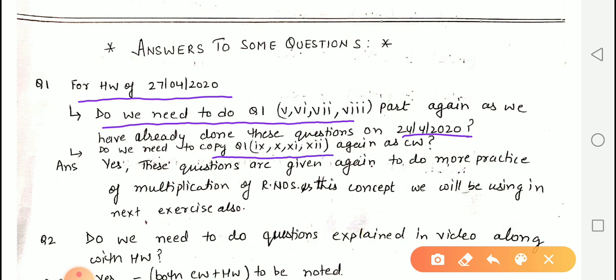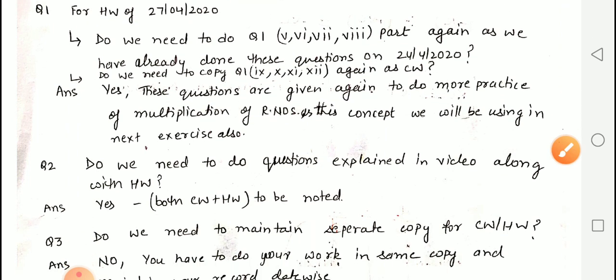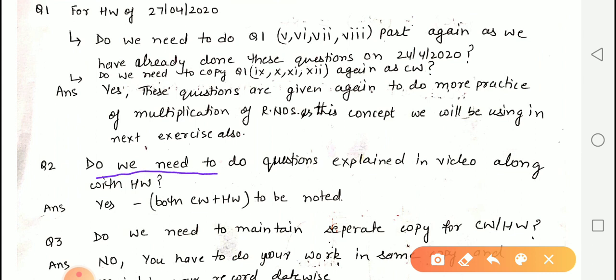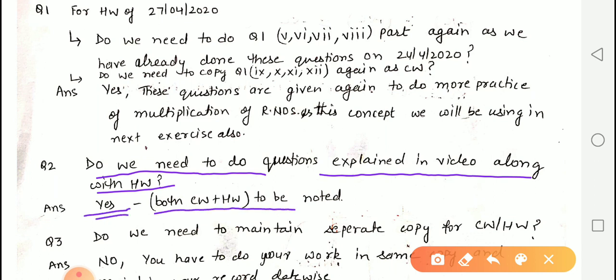The answer to this question is yes. These questions are given again to do more practice of multiplication of rational numbers, as we will be using this concept in our next exercise. So beta, practice makes a man perfect. So we have to do the practice of multiplication of rational numbers. The next question was, do we need to do questions explained in the video along with the homework? The answer is yes. Both homework and classwork are to be noted in your copies or sheets.